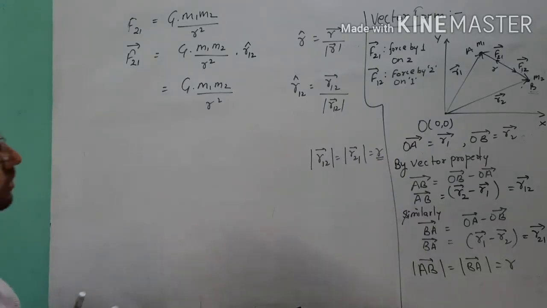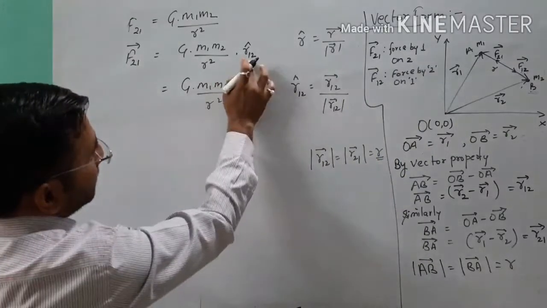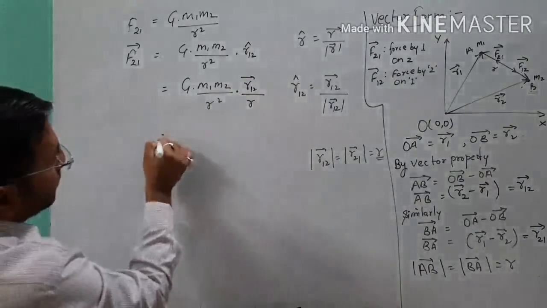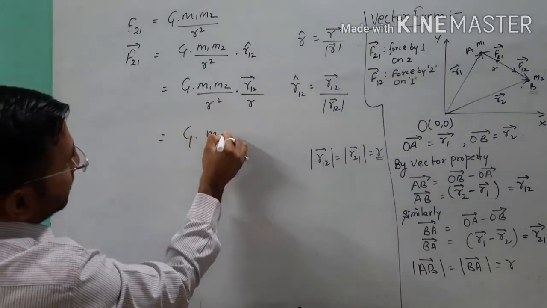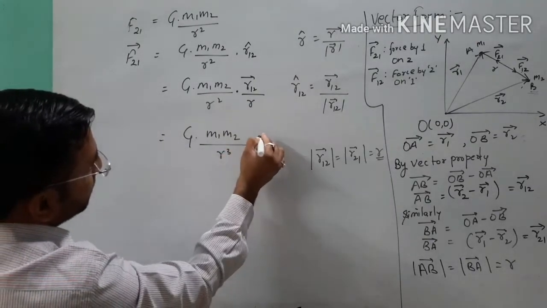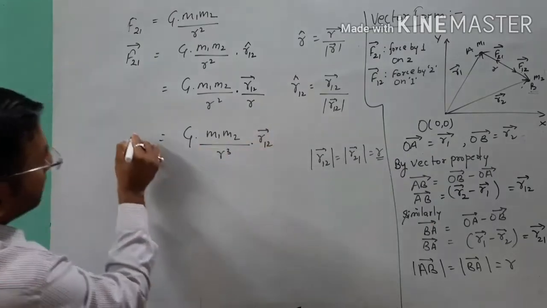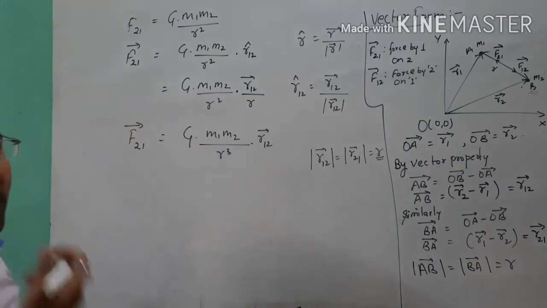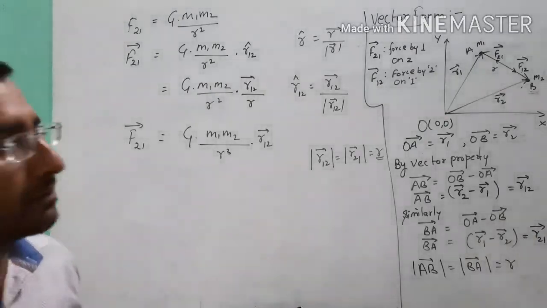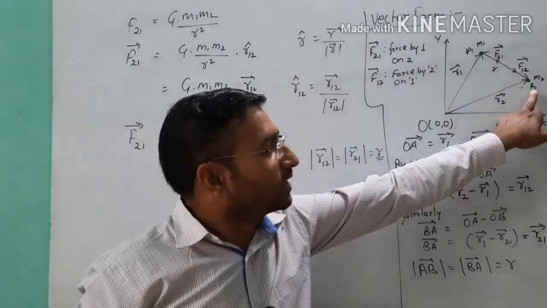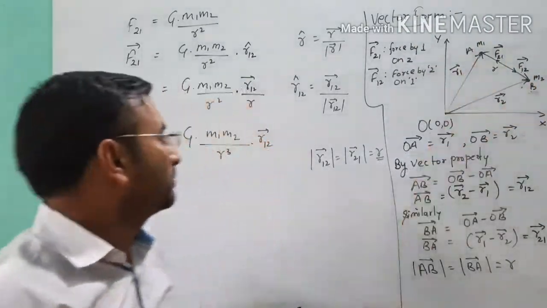So remember all the points. After that I will use R12 vector over R. So after that, G m1 m2 by R into R cube of R12 vector. This is the value of F21, meaning the gravitational force exerted by object 1 of mass m1 on object 2 of mass m2. Point clear?